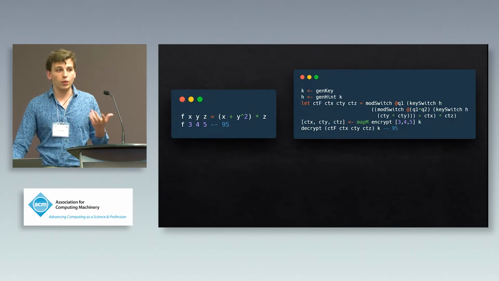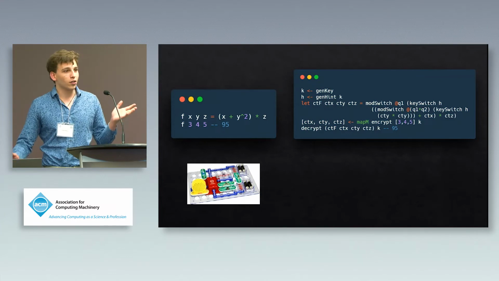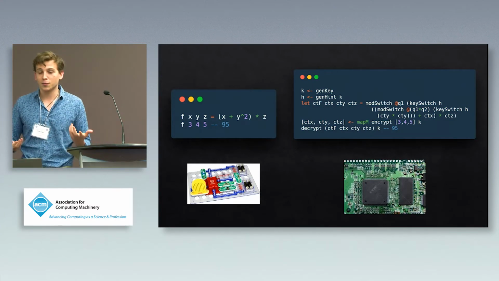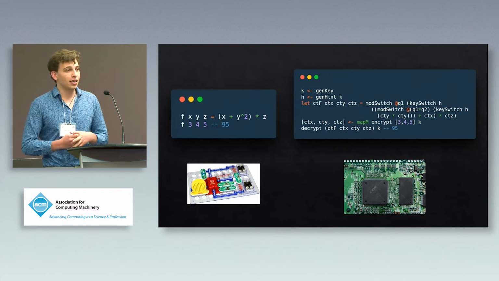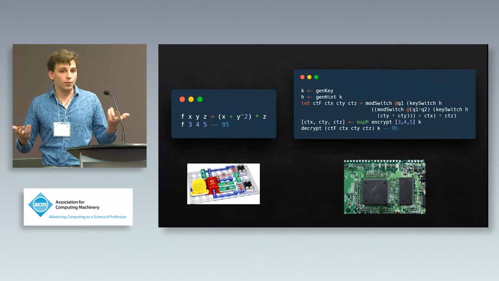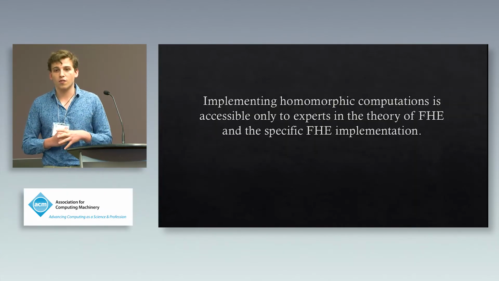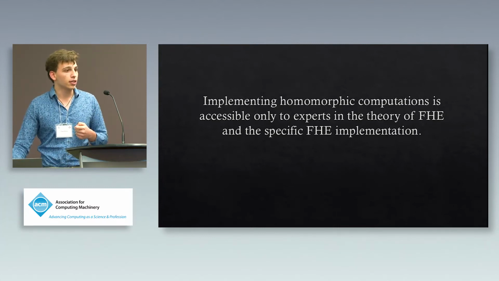And so we started off, we thought we were implementing something more along the lines of this, and it ended up looking more like this. And so this is one of the principal reasons, as was mentioned in the keynote today, why homomorphic encryption isn't more popular. The result is that implementing homomorphic computations is accessible only to experts both in the theory of FHE and the specific implementation.